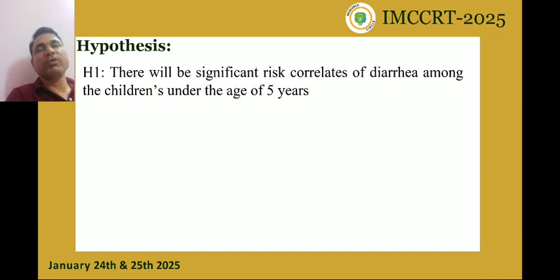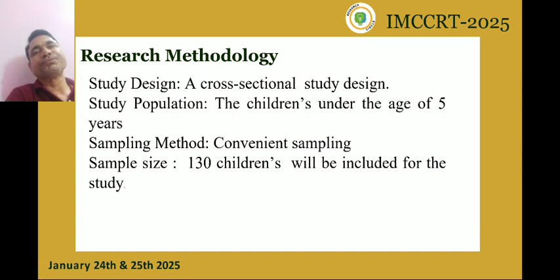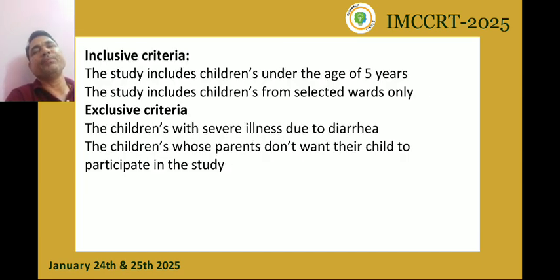Hypothesis. There is only one research hypothesis in this study. There will be significant risk correlates of diarrhea among the children under the age of 5 years. Research methodology. Study design: a cross-sectional study design is used. Study population: the children under the age of 5 years. Sampling method: convenient sampling method is used. Sample size: 130 children will be included in the study.